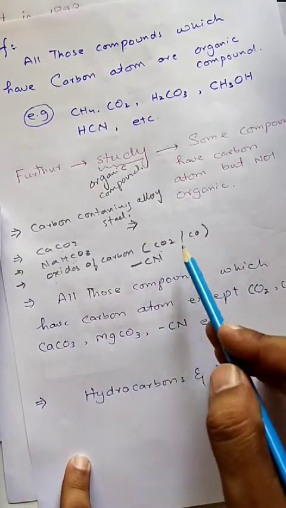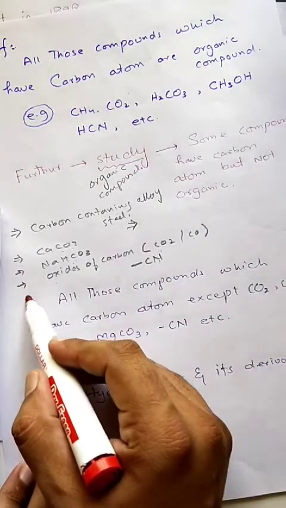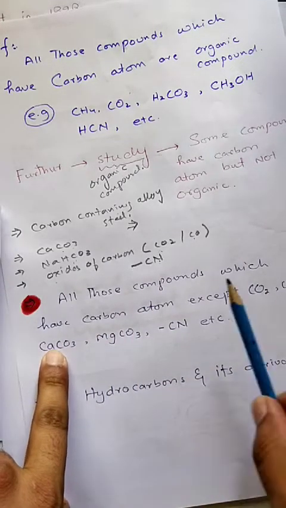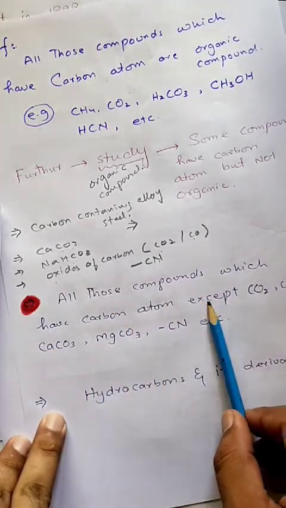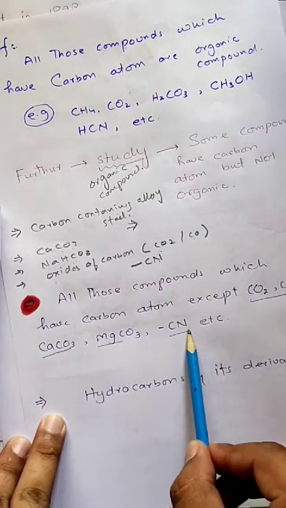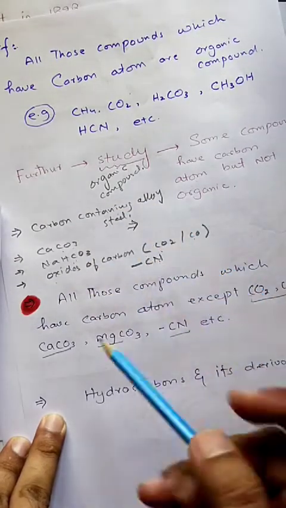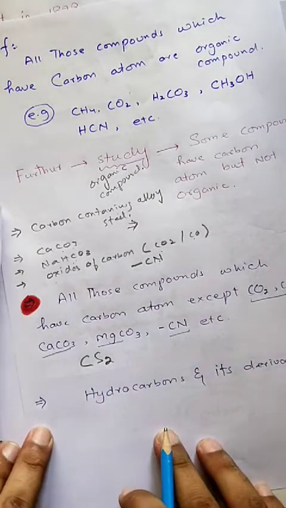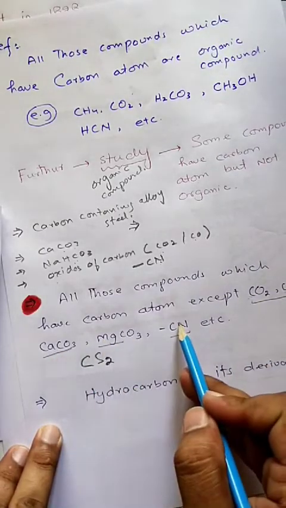Therefore a new definition is put forward: all those compounds which have a carbon atom will be organic, except oxides of carbon, carbonates, cyanides, carbon containing alloys and sulfides. For example, CS2 is a sulfide. These are compounds which have a carbon atom but are not organic compounds.